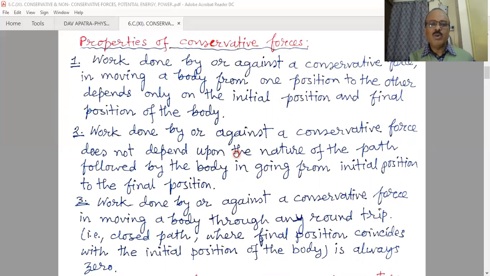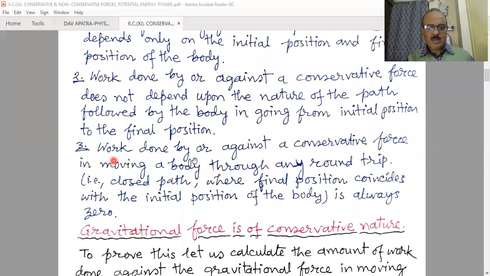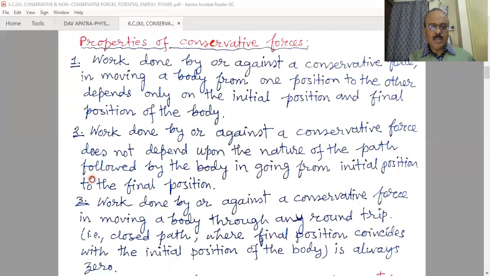There may be a slope, or the nature of the path may be different, but the total amount of work done to process from the same initial point to the same final point remains unchanged. Number three, work done against a conservative force in moving a body through any round trip, that is a closed path where the final position coincides with the initial position of the body, is always zero. We have already discussed this, and these are the different points regarding conservative forces.